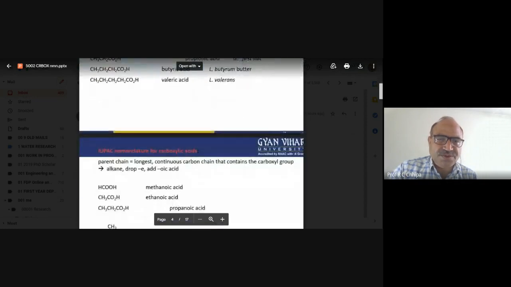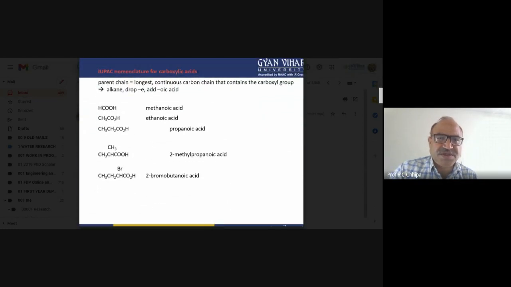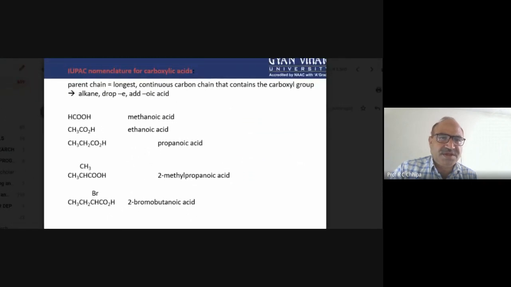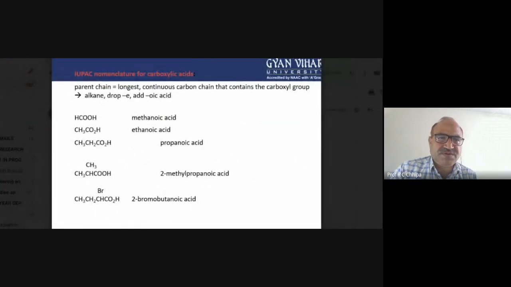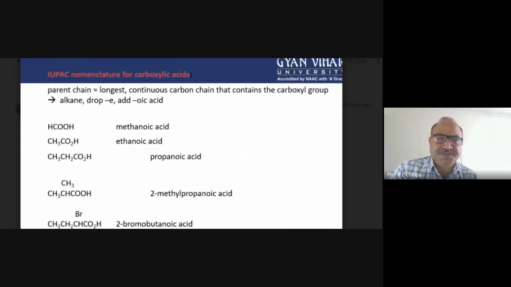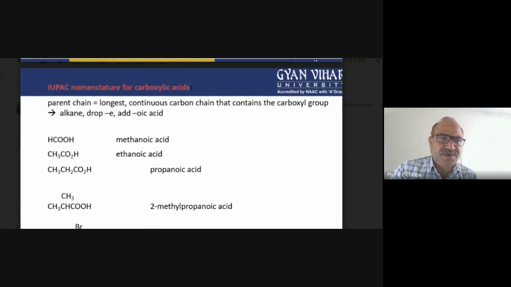So now the systematic one, the IUPAC nomenclature for the carboxylic acid. Here, the very simple concern is the parent chain, following the longest chain rule. The parent chain is the longest continuous carbon chain that contains the carboxylic group, because that functional group must be included in that particular longest chain.